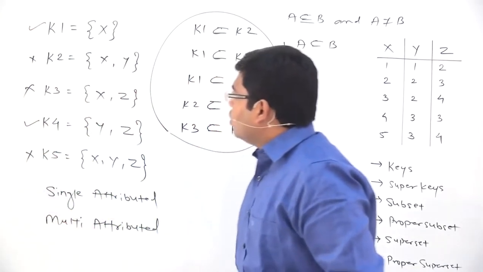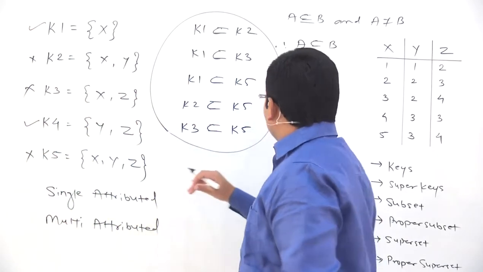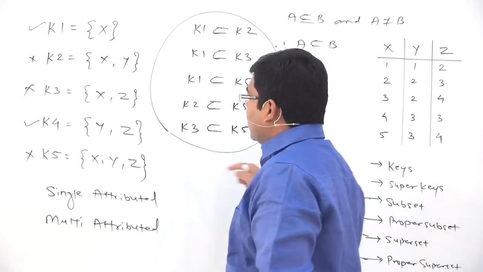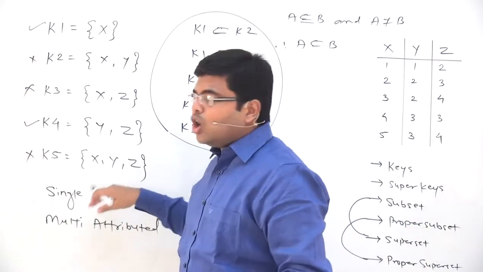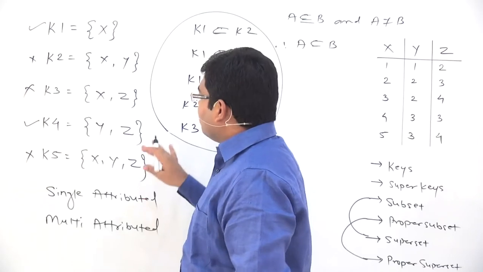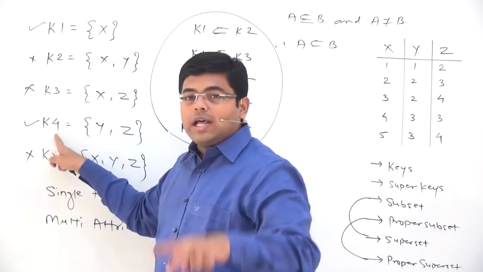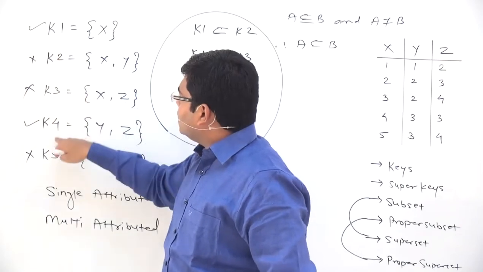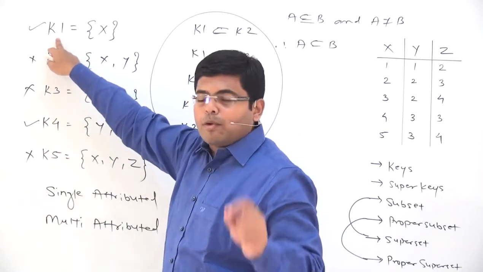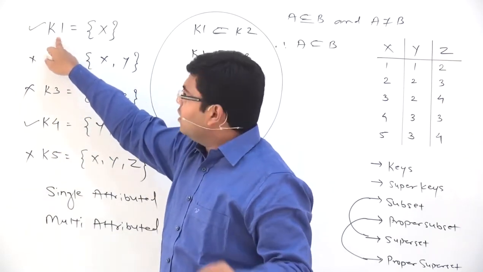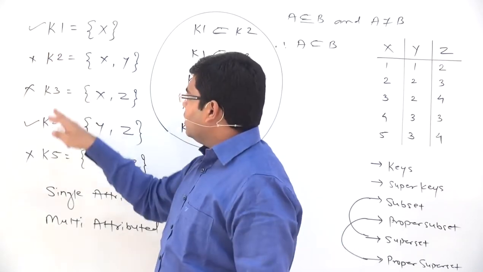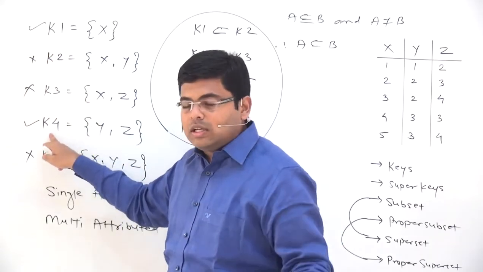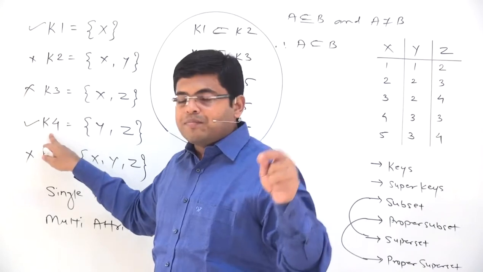Okay, so what is clear from this example is that even though the given relation has got 5 super keys, all of them can be called super keys, but only 2 of them can be called keys. And the reason K1 and K4 can be called a key is that there is no proper subset of K1 which is a key, therefore K1 is a key, and there is no proper subset of K4 which is a key, therefore K4 can be called a key.